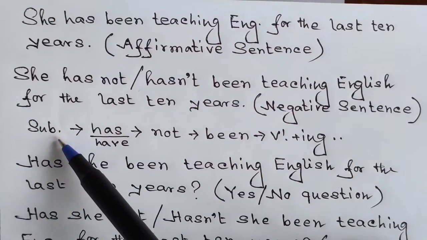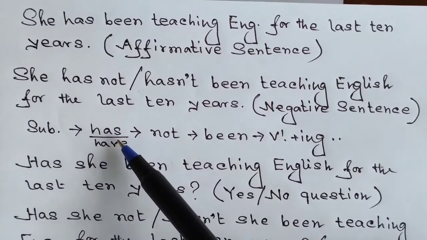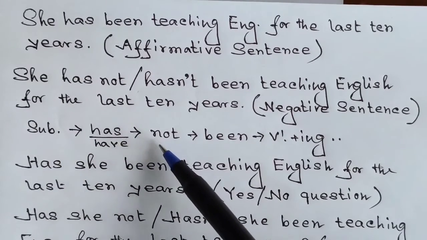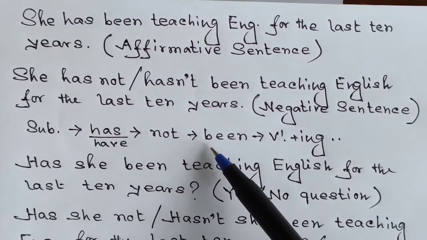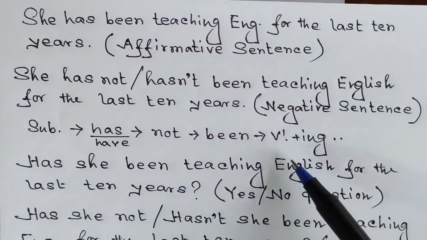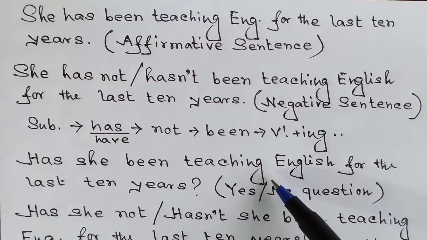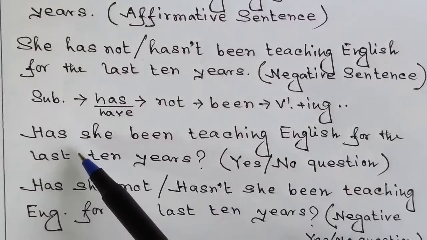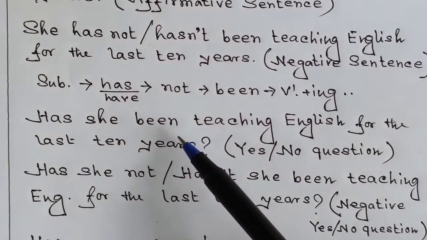At first, the subject should be there, and after that, there could be has or have, and then we would have the word not, and after that, been would be there, and after that, all the words that are there should be followed.